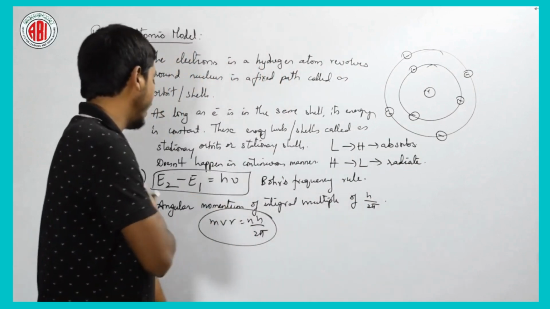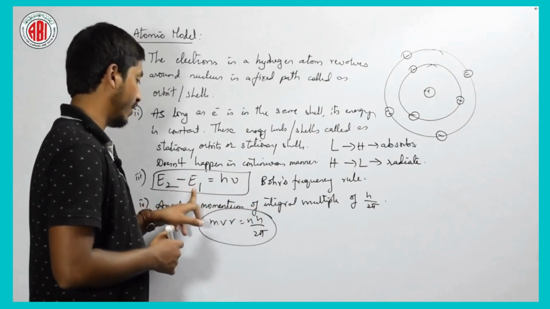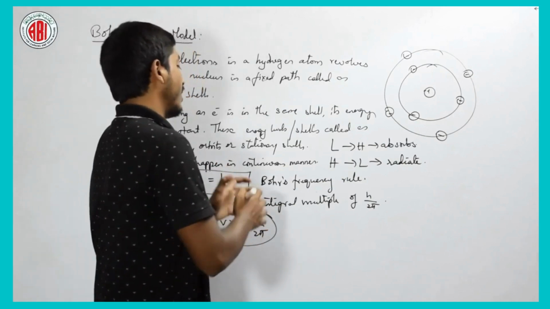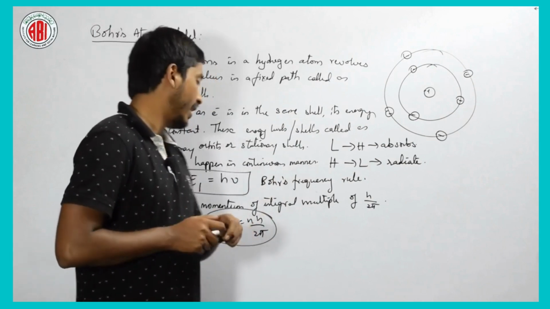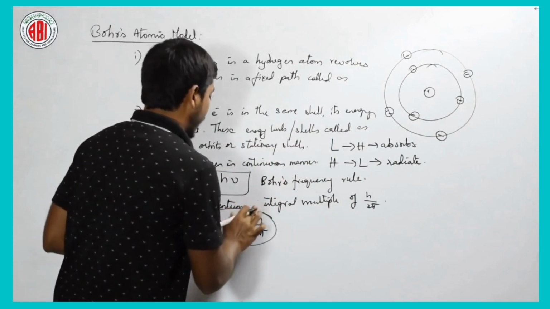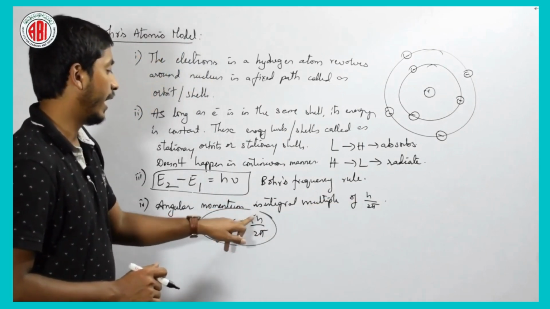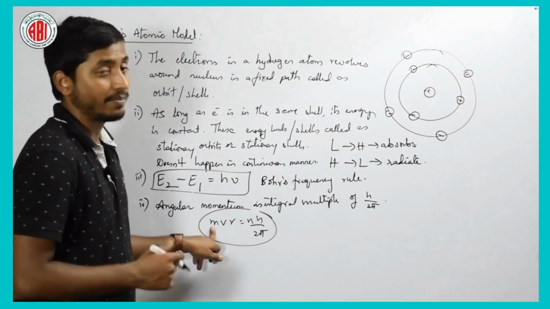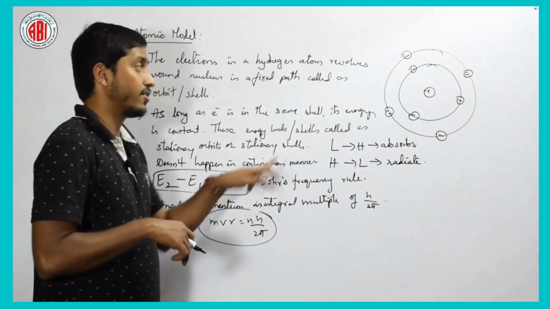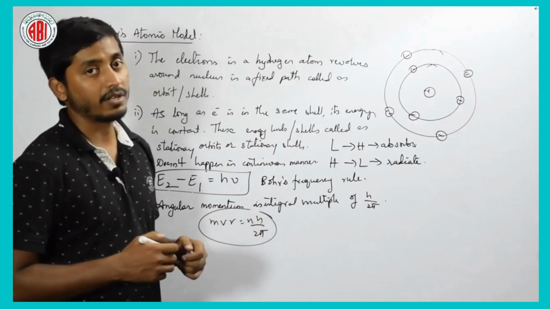That energy is released as radiation, which is given by E2 minus E1 equals h nu, where E2 is the higher energy level, E1 is the lower energy level, h is Planck's constant and nu is the frequency of radiation, and it is popularly known as Bohr's frequency rule. And the final point is, angular momentum of the electron is always given by an integral multiple of h by 2 pi, that is mvr is equal to n into h by 2 pi, where m is the mass of the electron, v is the velocity of the electron at which it is rotating, r is the radius of a particular orbit, n is an integer, h is a constant, 2 pi is also a constant.